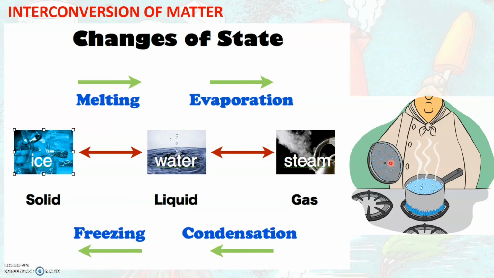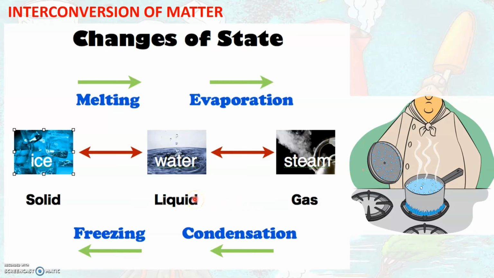So this is nothing but conversion of gas or vapor into liquid on cooling. So this process of conversion of gas or vapor into liquid on cooling is called condensation. So this is nothing but condensation that is happening here. That is why we see droplets of water here on the lid.